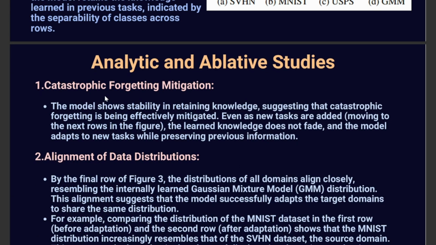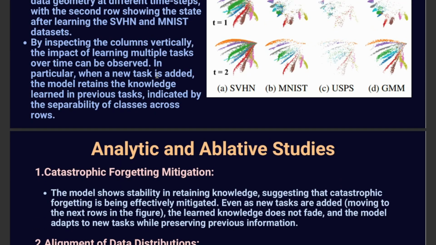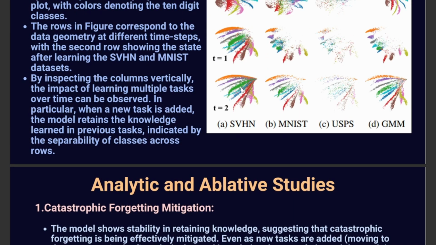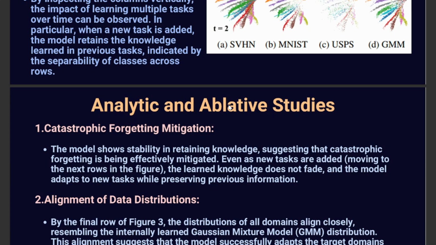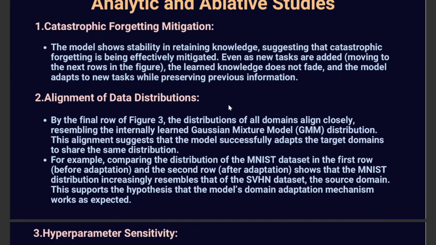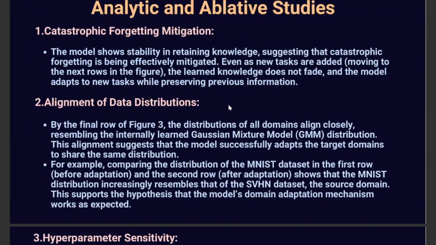So now coming on to the catastrophic forgetting mitigation. Yes, it retains knowledge. As you can see, from t is equal to 1 to t is equal to 2, it does not forget. Even as the new part is added, it refines itself even more, not forgetting the past data it trained on.